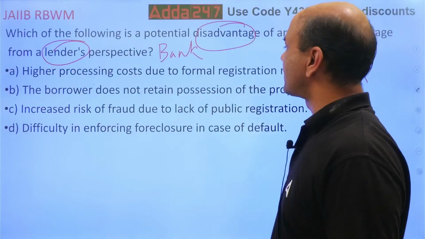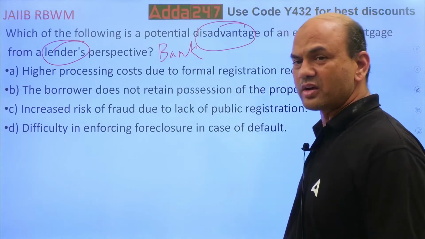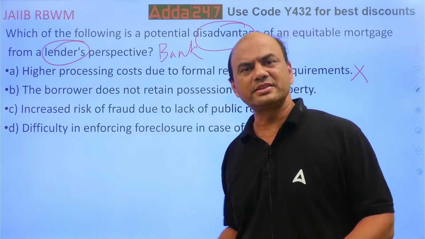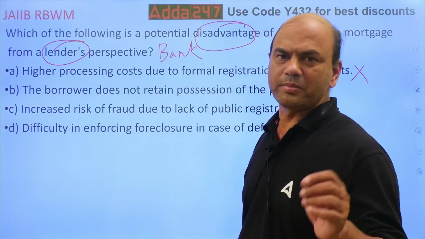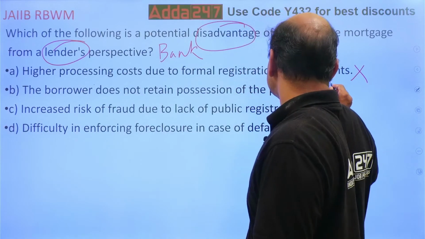The borrower does not retain the possession of the property. He retains. The name on the property is of the borrower only. This is also out.